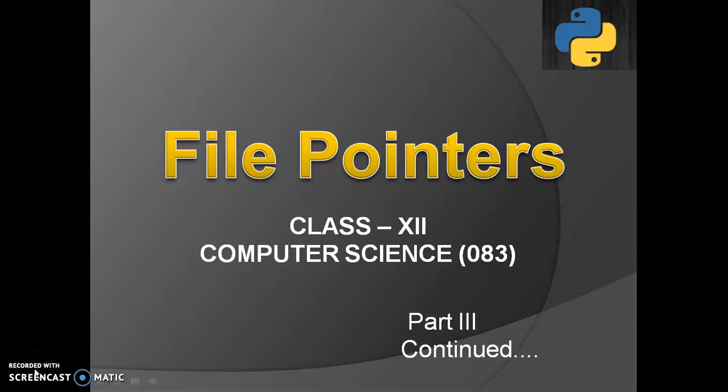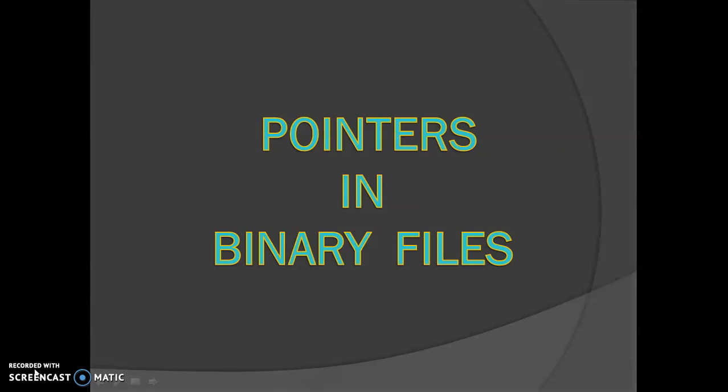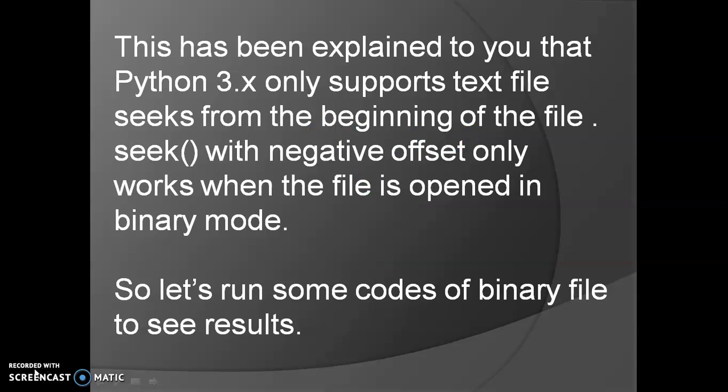Good morning, children. In the previous video on file pointers, I explained how the pointers can be moved to any place, but that was the topic of text files. In this video, I will explain that in binary files, the file pointer can be moved from the current position also. We have seen that in a text file, the file pointer can only be moved from the beginning.